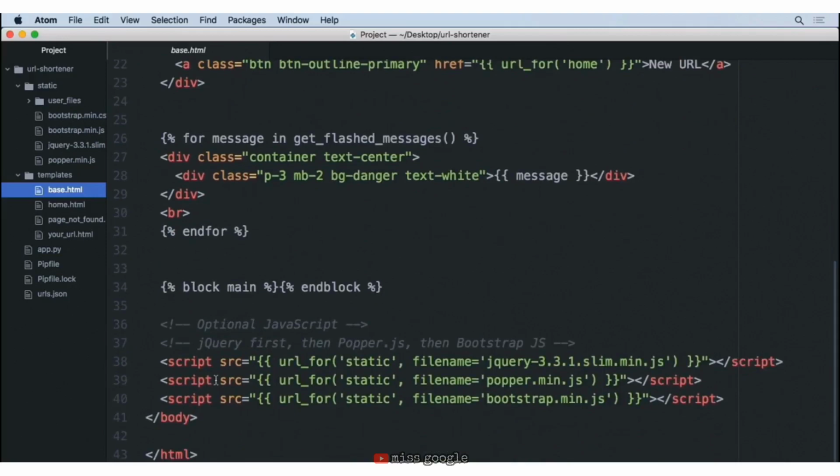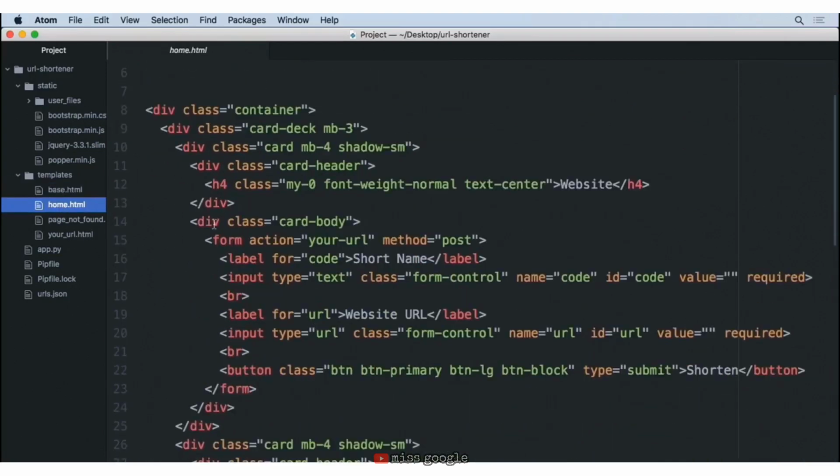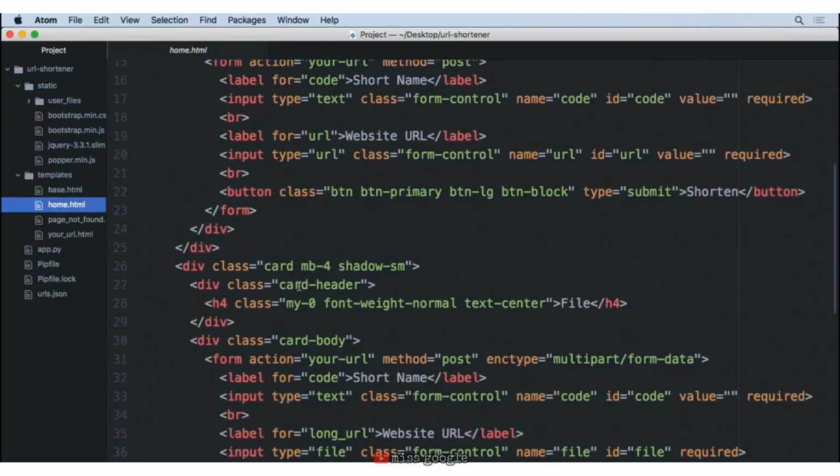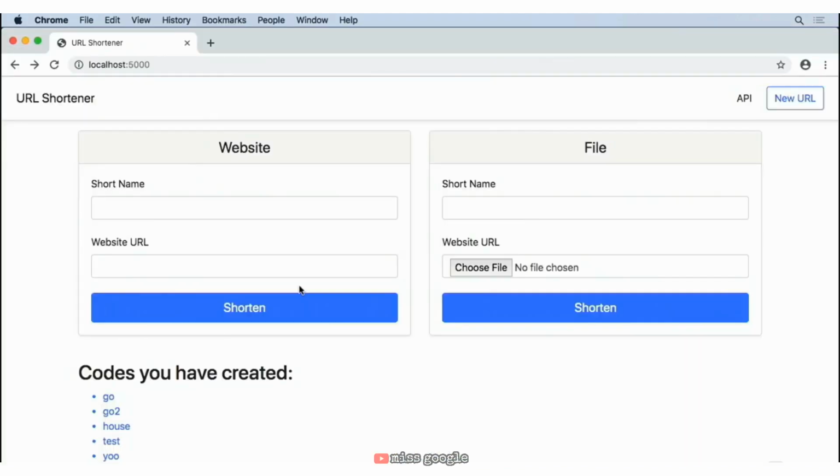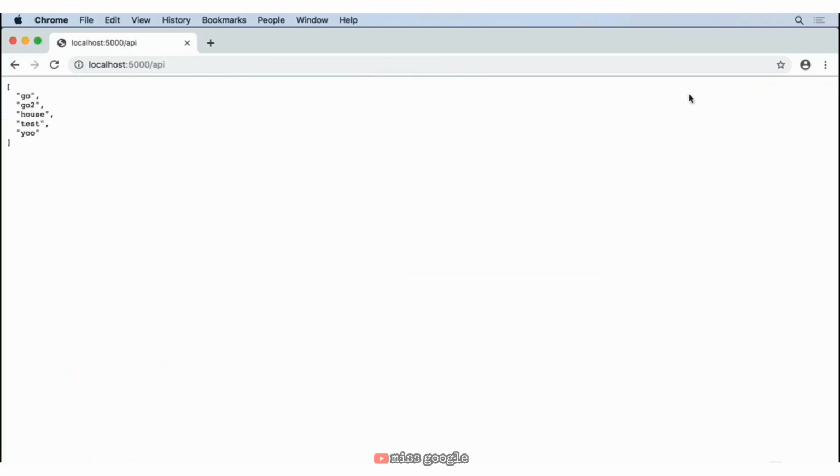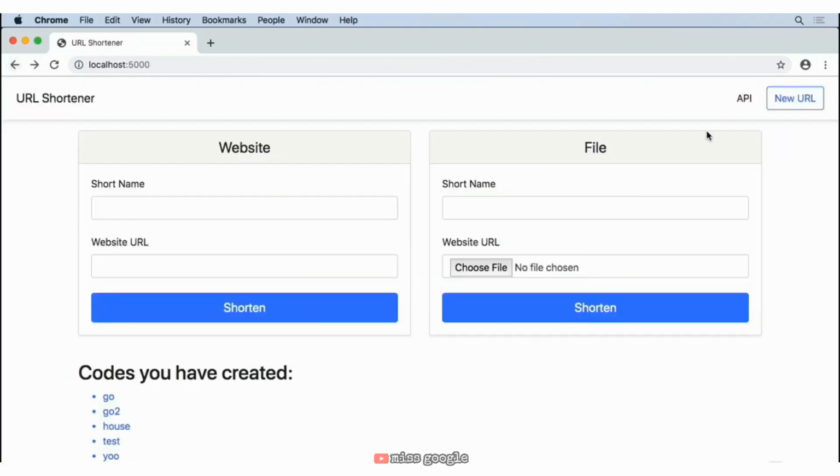And here we list some JavaScript. So this isn't too far from what we had inside of the home page. Again, a lot of just styling things to make this look that much better. Again, you can tell we've got the 2 different forms here. We've got the code down below. I've got API that I can quickly click to and see that information.